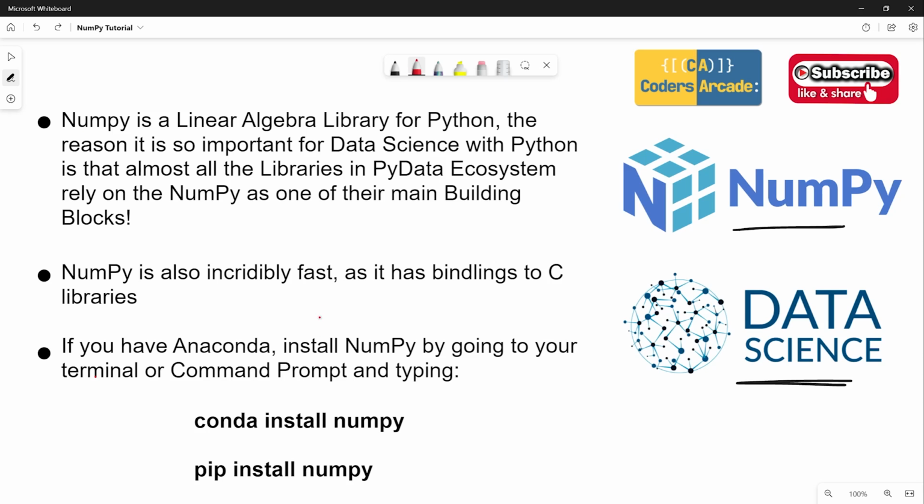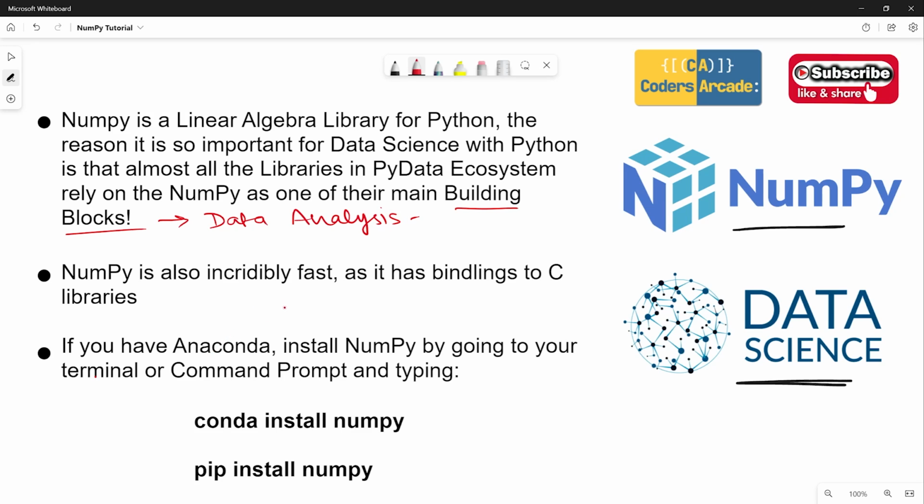NumPy is a linear algebra library for Python. The reason it is so important for data science with Python is that almost all the libraries in the PyData ecosystem rely on NumPy as one of their main building blocks. So as you can see, NumPy acts as a main building block. It can be used for so many things. One of the things NumPy is used for is data analysis, which is a very important step in data science.